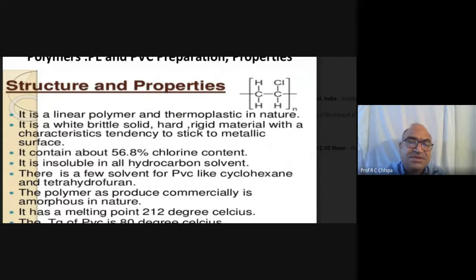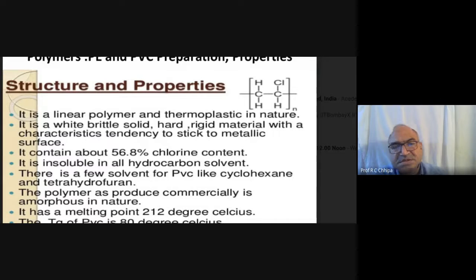This one is also a thermoplastic. Why? Because PVC can be recycled in nature, and it is white and brittle. These are other properties: white, brittle, solid, hard, rigid material.